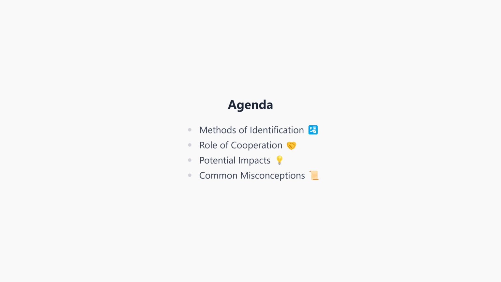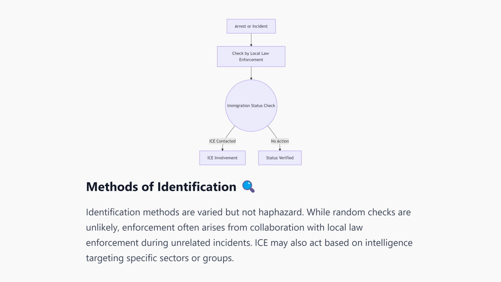We will start by discussing the methods of identification used in immigration enforcement, followed by exploring the role of cooperation between various agencies. Next, we'll examine the potential impacts and concerns associated with these practices, and address common misconceptions and clarifications. There is no single, universally applied method for immigration checks.